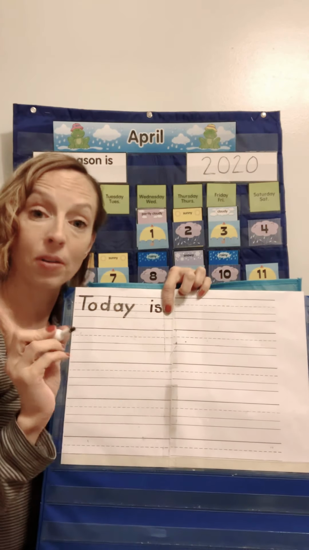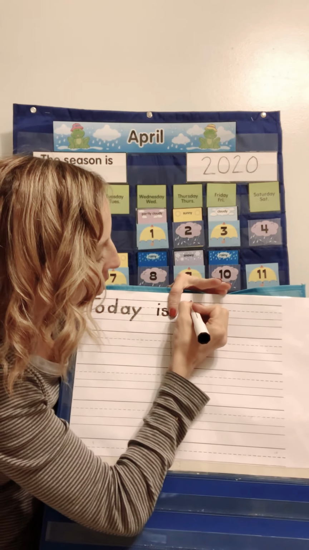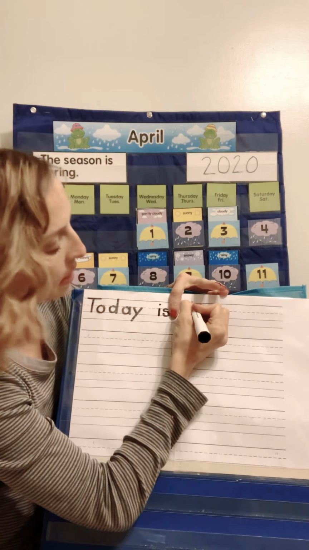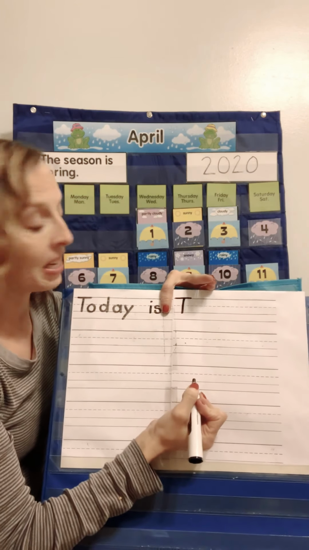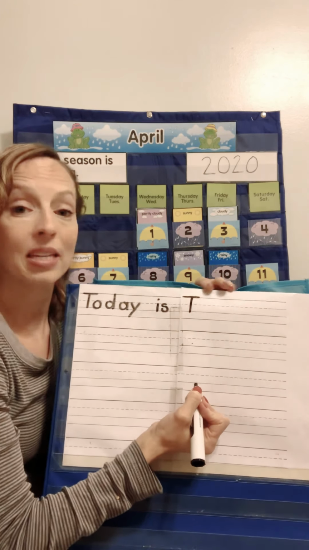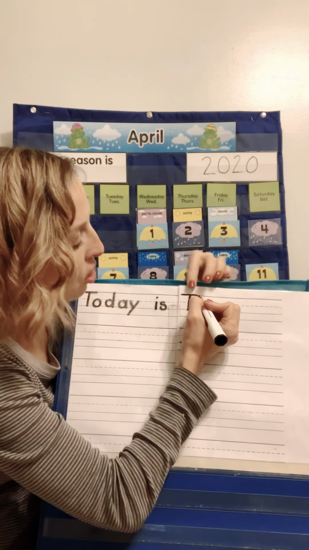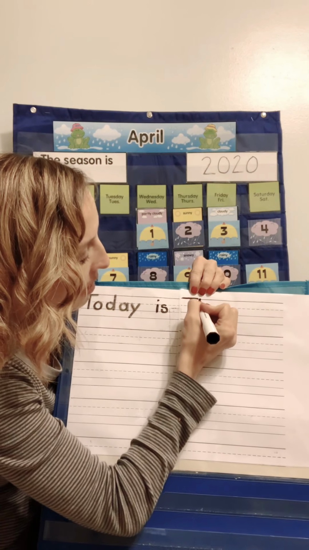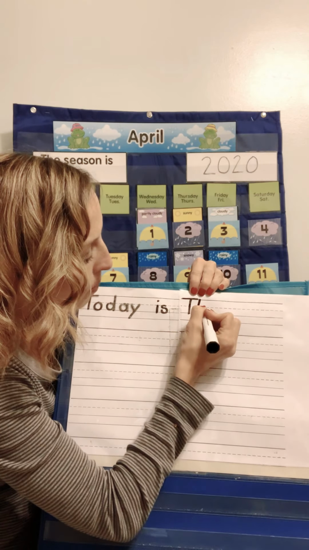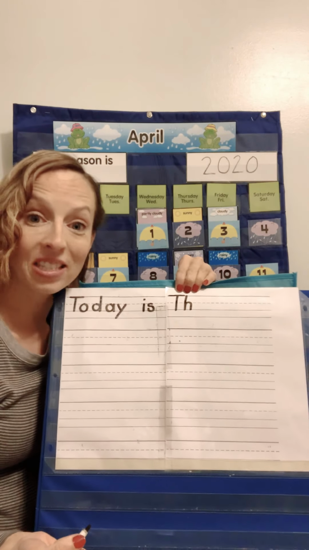Thursday is a capital T because it's the name of the weekday. So we're going to go just like we did in the beginning, skyline to grass line and go across the skyline. There is our T. Now, Thursday starts with that TH blend, that th. So you're going to put your H next. TH makes the th sound. So we're going to go skyline down to the grass line, up to the airplane line, and down to the grass line.